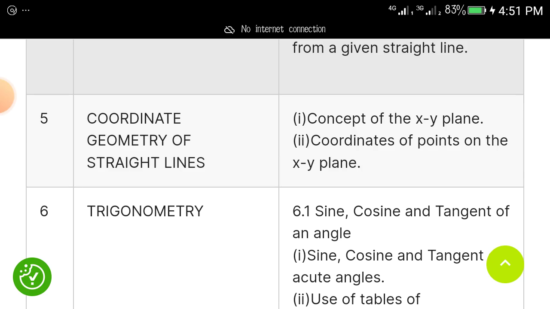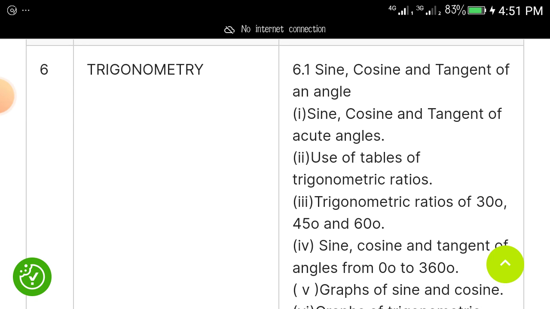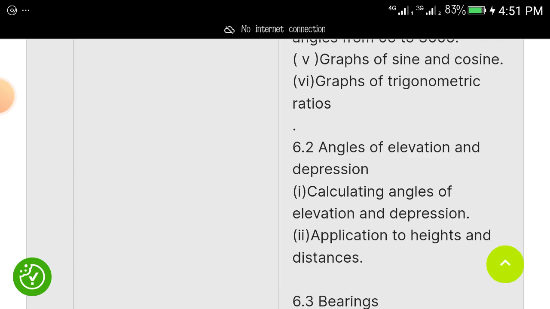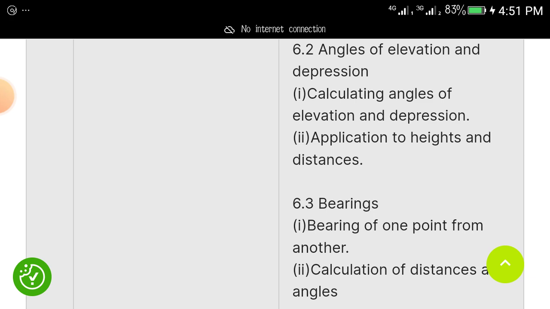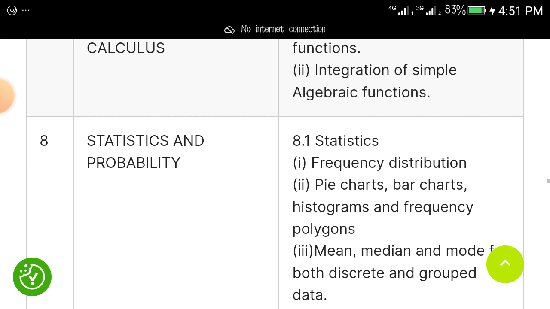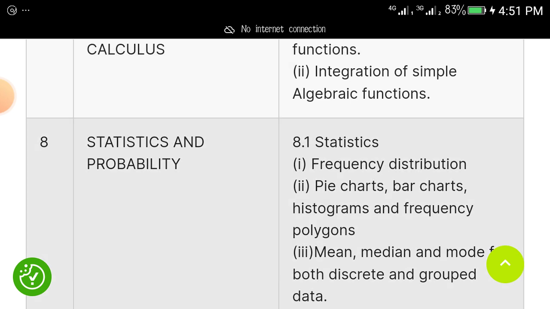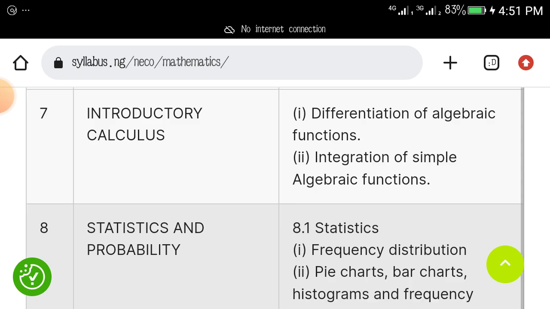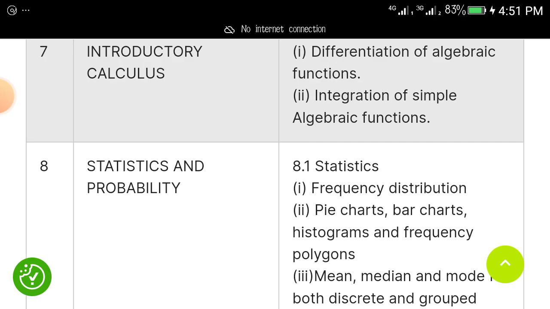Coordinate geometry of straight lines is a topic. Concept of x and y plane, concept of points on the x and y plane. Trigonometry: sine, cosine, and tangent of angle, sine, cosine, and tangent of acute angles. Use of tables of trigonometric ratios, sine, cosine, and tangent of angles from 0 to 360 degrees. Angles of elevation and depression. Bearing, very powerful topic that will come out. Introductory calculus will also come out. Under it, you have things like differentiation of algebraic function, integration of simple algebraic function.